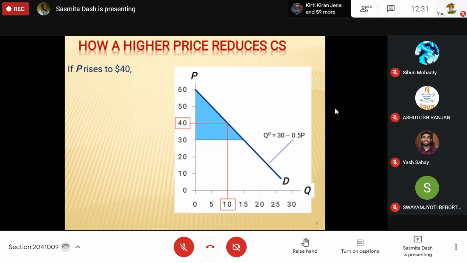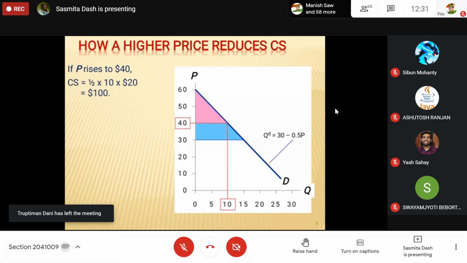Why does this occur? There will be a loss in consumer surplus. Loss by how much? 125. How? 225 minus 100. The consumer surplus at P equal to 40 is this pink triangle. This pink triangle shows that consumer surplus has reduced. Initially the consumer surplus was the whole triangle, the pink one and also the blue one, but now it is only the pink one when price increases to 40.